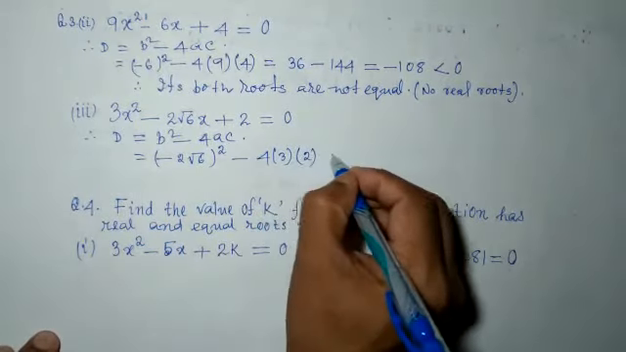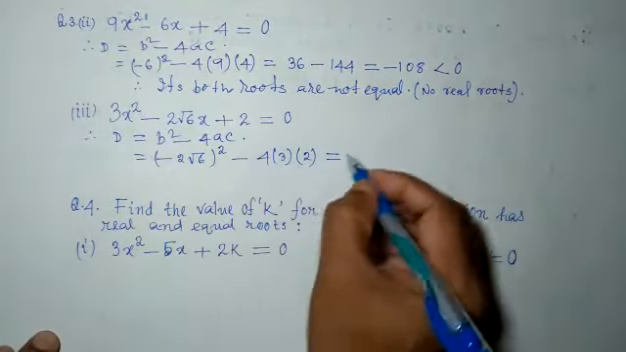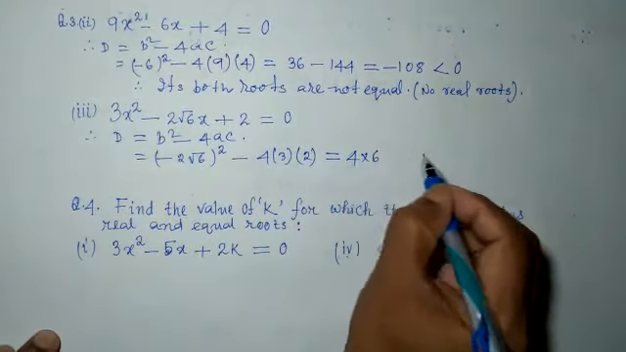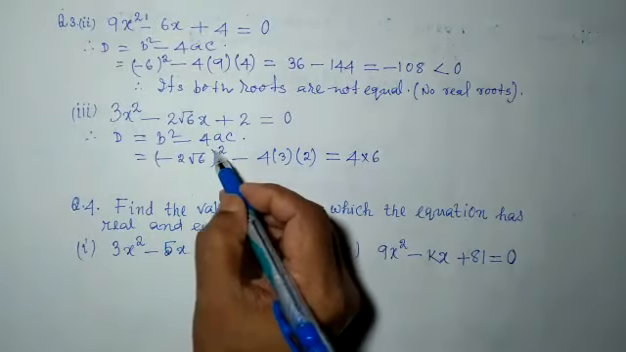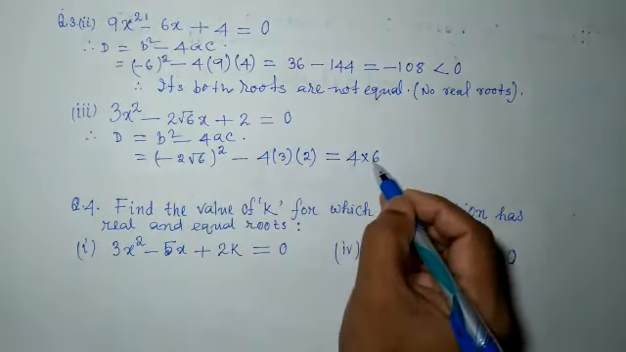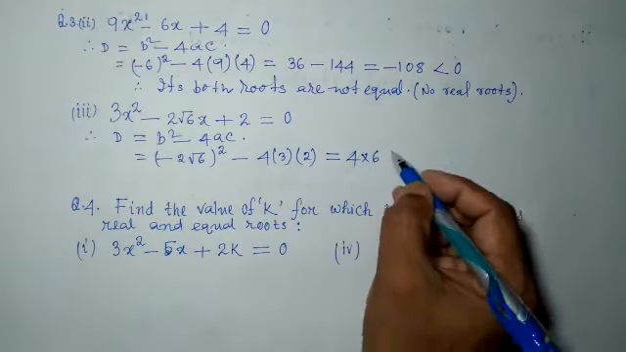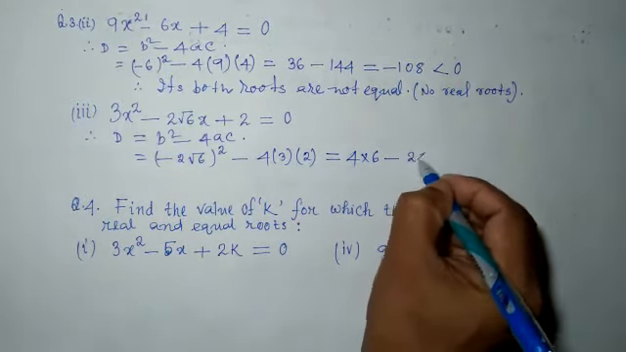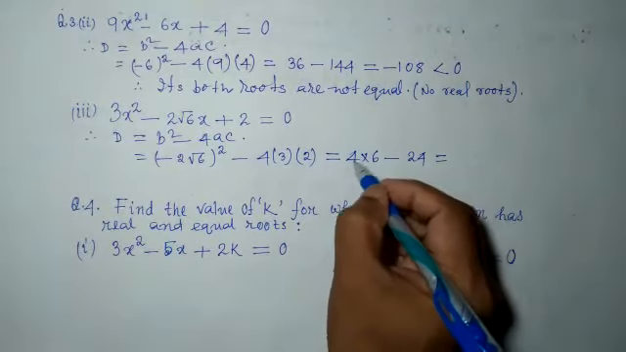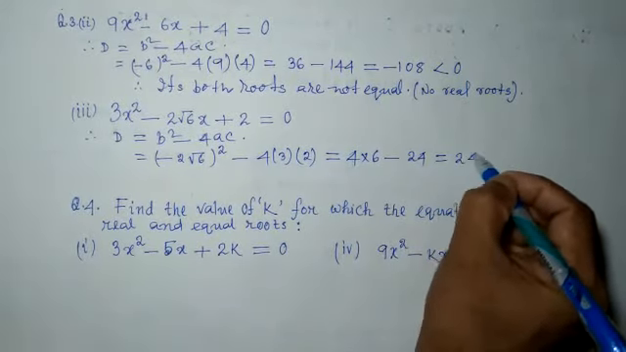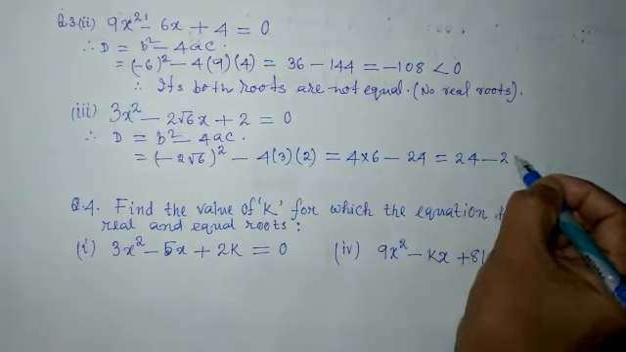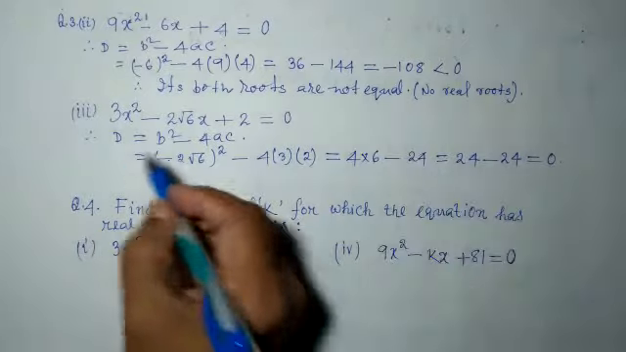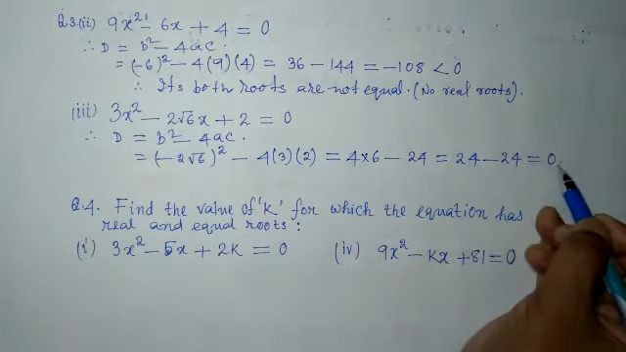So we multiply here: minus 2 whole square will be plus 4, into root 6 whole square is only 6. We can write like this: minus 2 whole square is 4, root 6 whole square is root 6 into root 6, only 6. Minus 4 into 3, 12 into 2, 24. Next line, 4 into 6 is 24, minus 24. So what do we get? 24 minus 24 is 0. So we see discriminant equals 0.